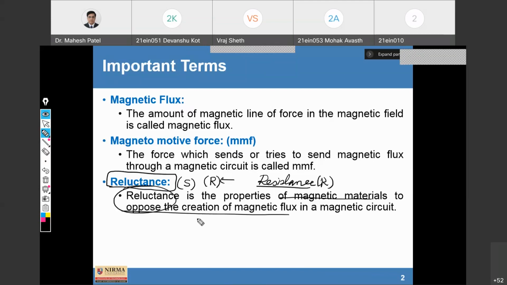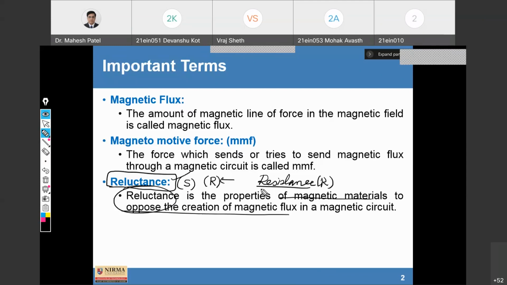So reluctance is the property of magnetic material. It is a property like resistance. Resistance is also a property of material which opposes the flow of electric current. Here it opposes the creation of magnetic flux in the magnetic circuit. We will compare the electrical circuit as well as the magnetic circuit, and then we will discuss in detail all these different terms. So reluctance is the property of material.